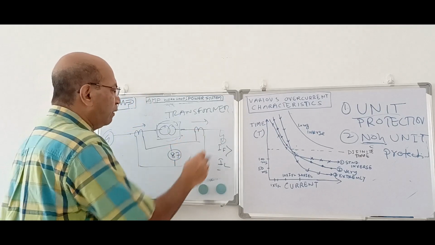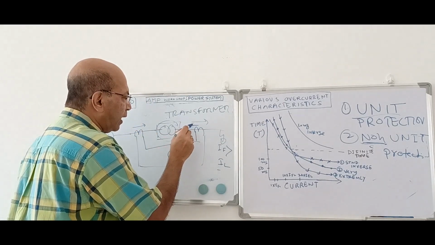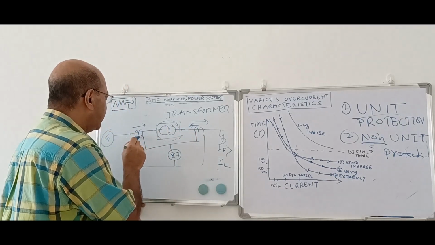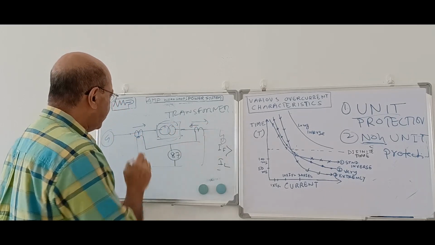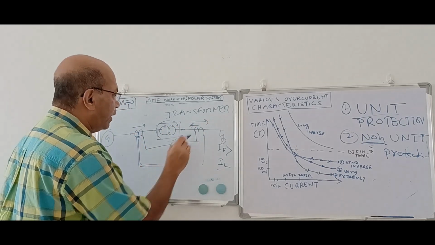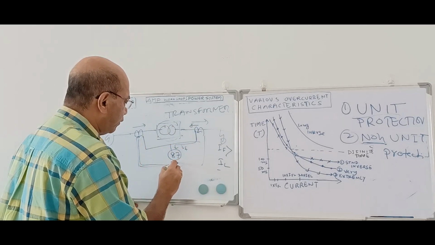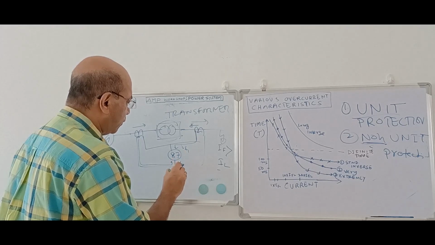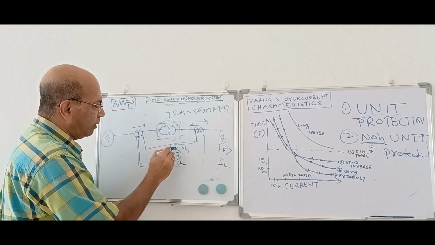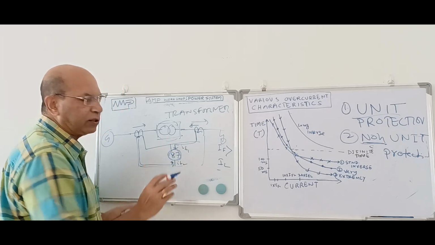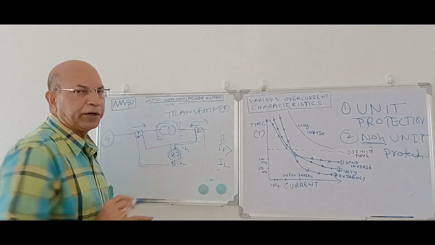In that case, what happens? Due to the fault current, both the CTs will sense the fault. So this secondary current will be flowing this way, and inside this CT the secondary current will be flowing this way. But the fault is over here. When the fault is outside, what is happening? This secondary fault current is coming over here, and this fault current is coming this way. Suppose this is IF1 and this is IF2. IF1 and IF2 are equal, and they are flowing in opposite directions. This is coming this way, this is coming this way. So this device will not see any net current. That means in this case this device will not operate.